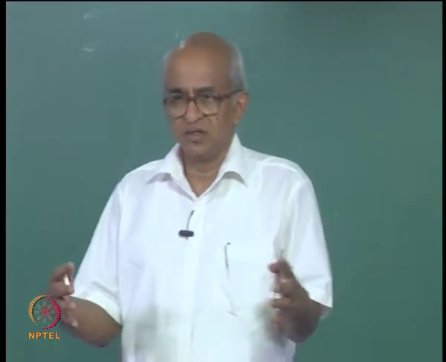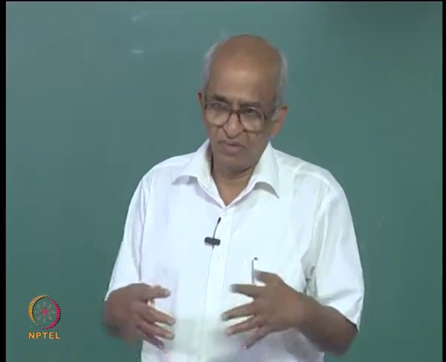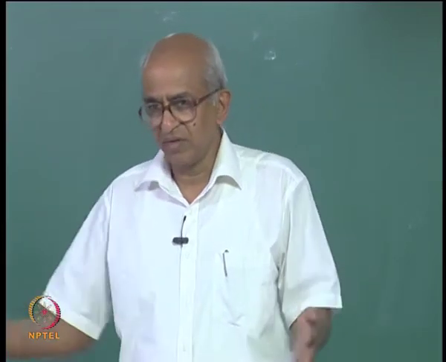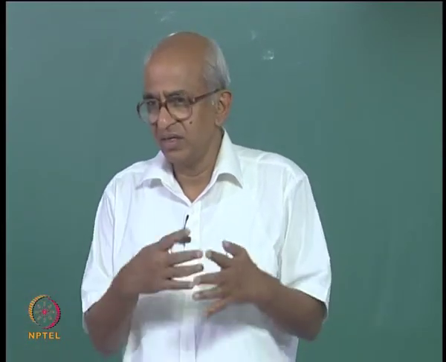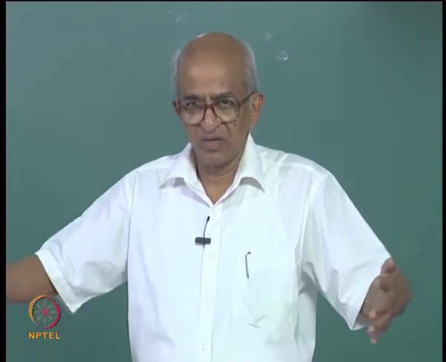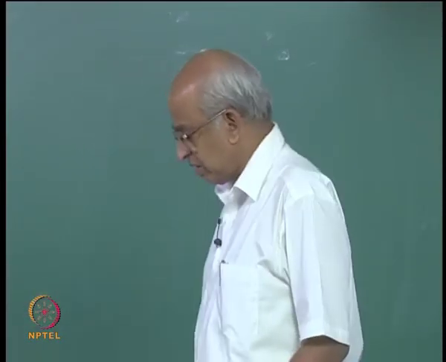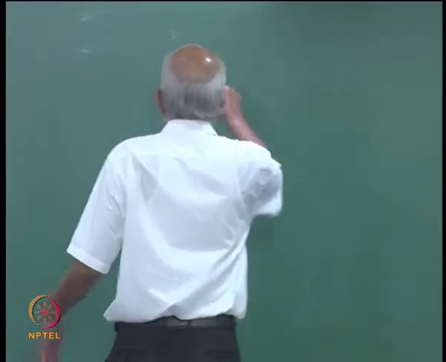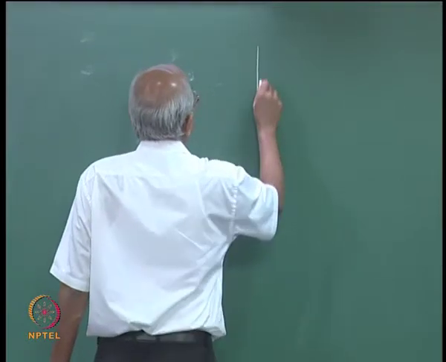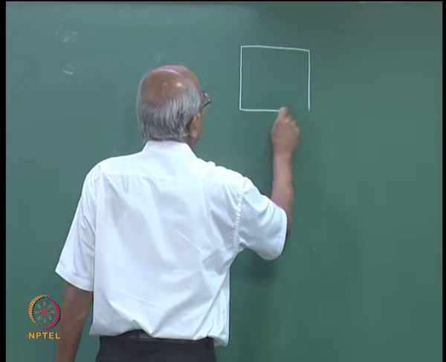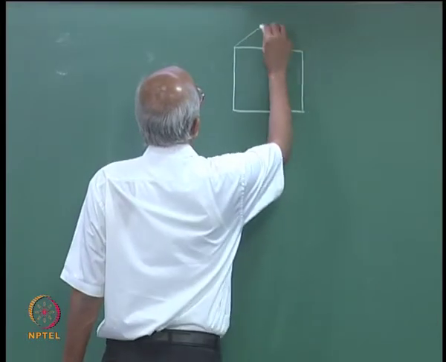We had seen this simple model for a conjugated system. The simple model was that you have a particle which is moving in one dimension in L, and it is confined to a region of length L. But now suppose I have a piece of metal, let us say I have a piece of metal which is nicely shaped, something like that.